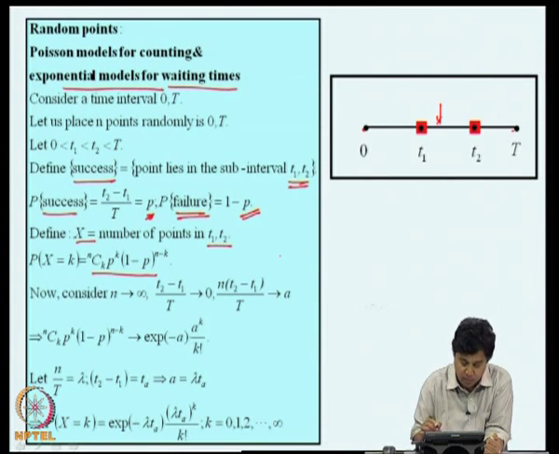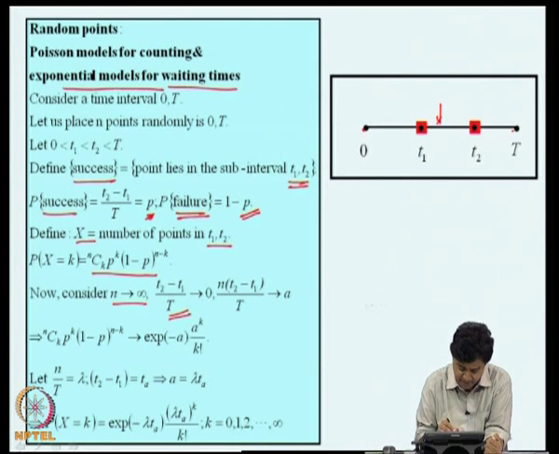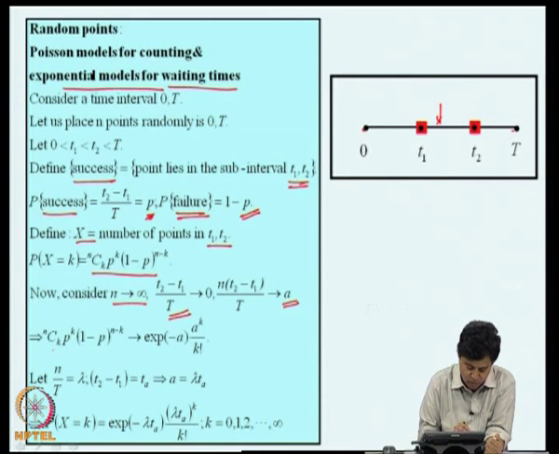Now, we will consider the Poisson limit of this binomial distribution. We will allow the number of points to become large, and we will allow the time interval t2 minus t1 to become small in such a way that their product goes to a constant a, n (t2 minus t1) by capital T goes to a, that means np goes to a. In such a case, we know that the binomial distribution goes to the Poisson model. Now, we denote n by T as lambda, and t2 minus t1 as tau. With that notation, a becomes lambda tau.